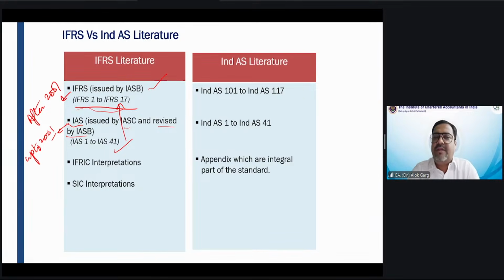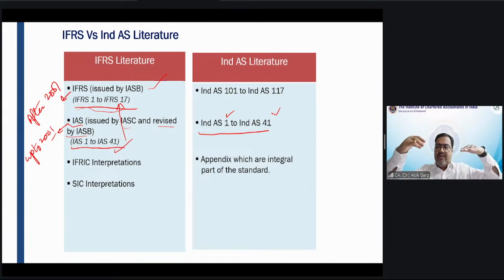The IAS series are the standards issued up to 2001, and the IFRS series are the standards issued after 2001. For IAS 1 to IAS 41, we have issued Ind AS 1 to Ind AS 41. We have maintained the same sequence: IAS 1, Ind AS 1, IAS 2, Ind AS 2.